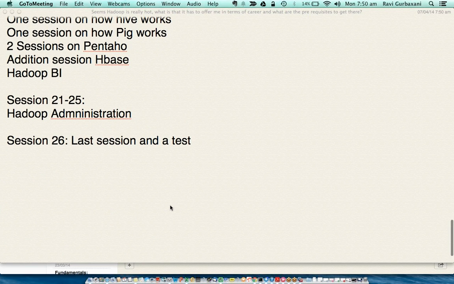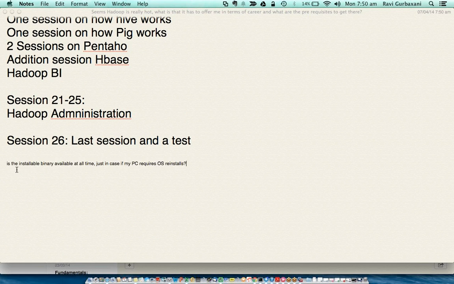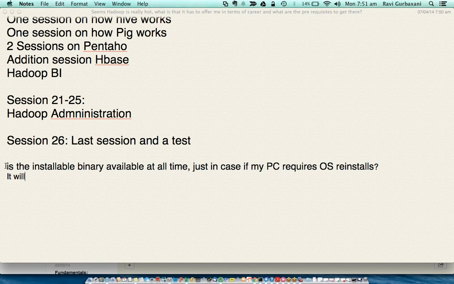The question is, is the PC reinstallable, available in all? It will be available on G Drive all the time.